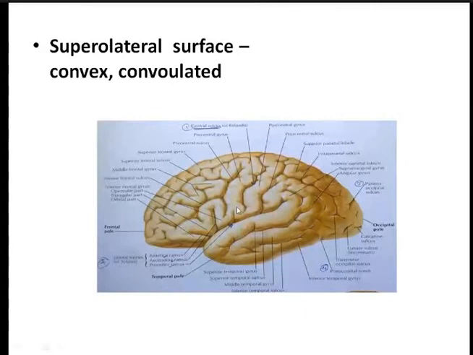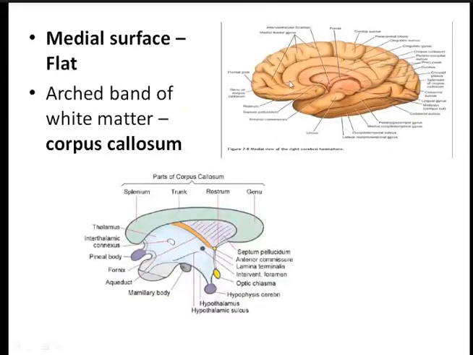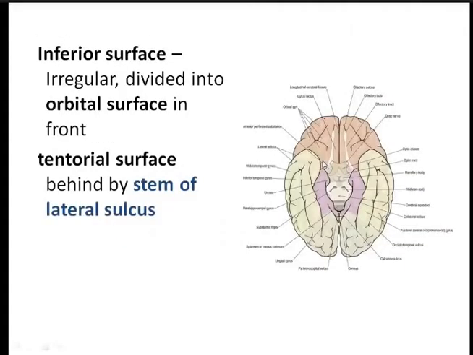In the medial surface you'll find the corpus callosum, an arched band of white matter, and it is flat. The inferior surface is irregular and is divided into the orbital surface in front and the tentorial surface behind. This is how you identify the three surfaces.